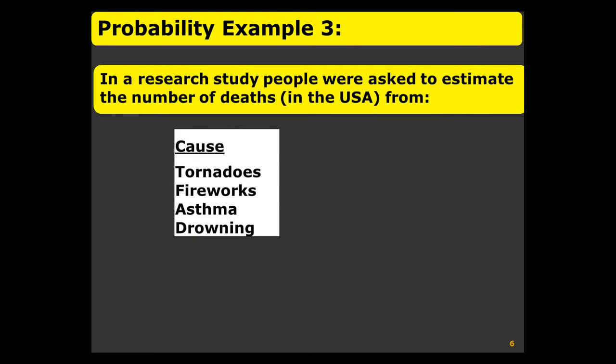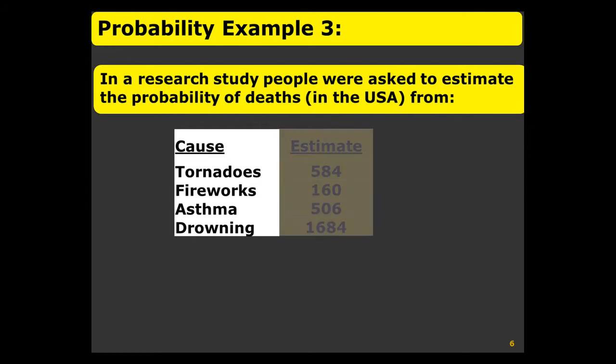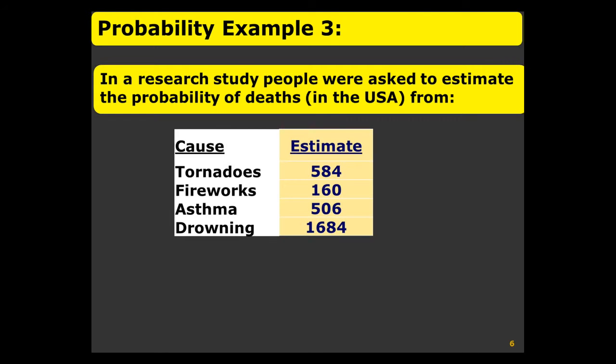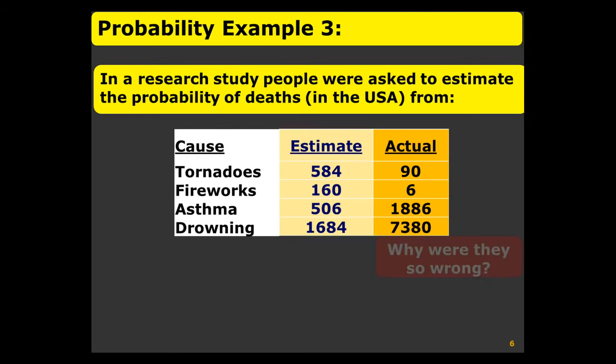In a well-known research study, people were asked to estimate the number of deaths in the US each year from causes such as tornadoes, fireworks, asthma, and drowning. And the average response was something like this. But the actual numbers were totally different.